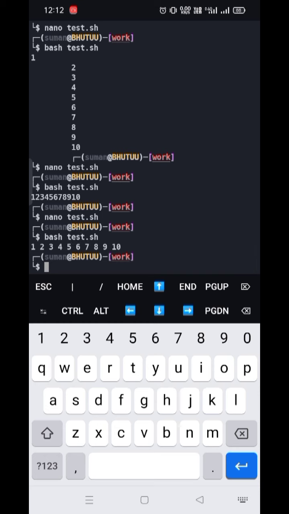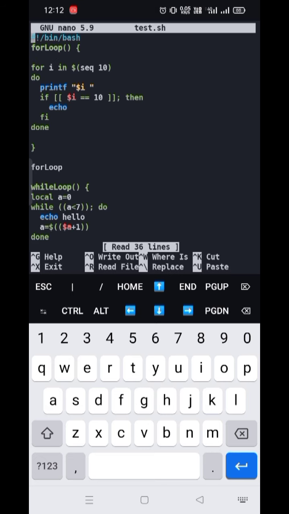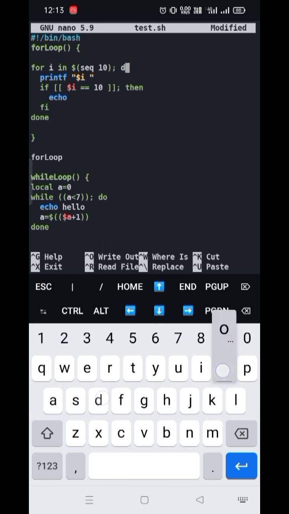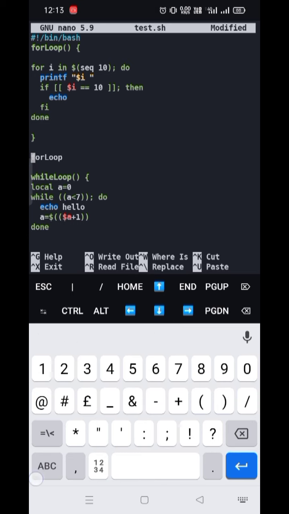Now you have got how to use the for loop. In the for loop, you have to write just the syntax for, and here the condition, and then after that you have to write do. You can write the do in the next line, or you can also write it in the same line just by putting a semicolon and writing do. Now let's talk about the while loop.